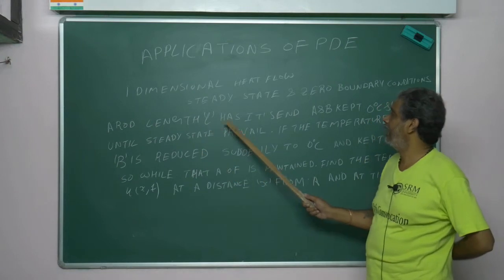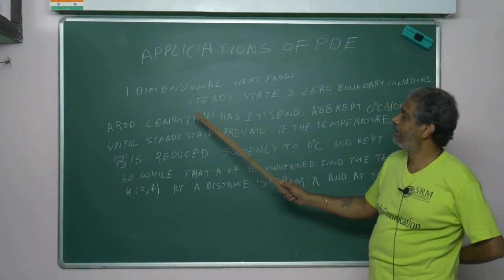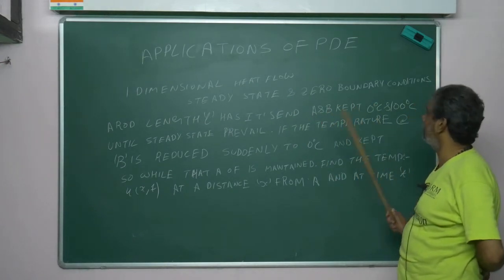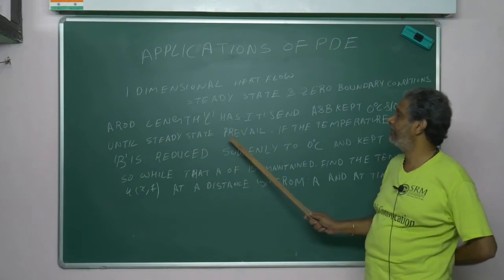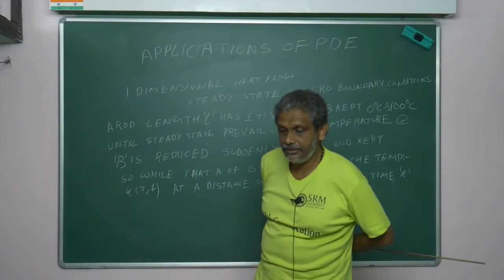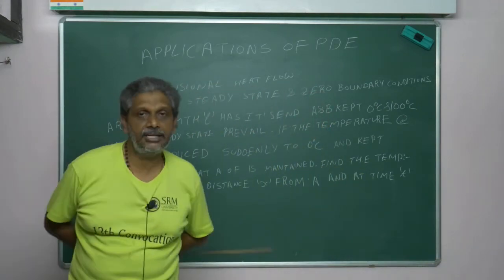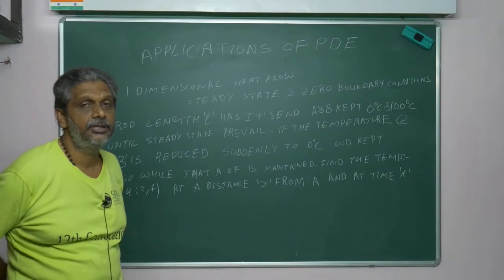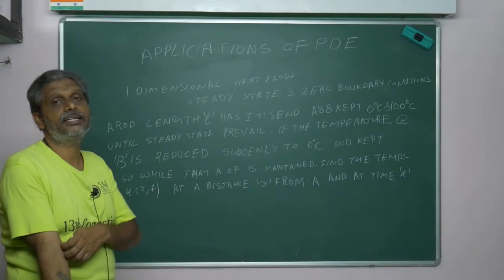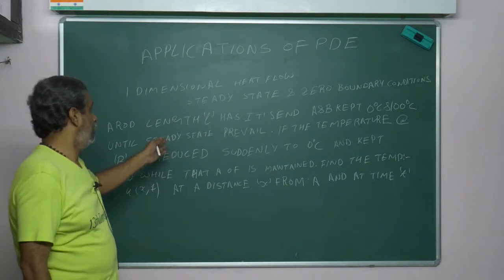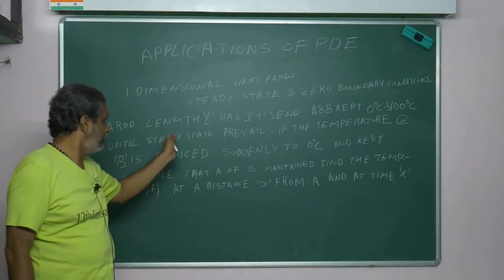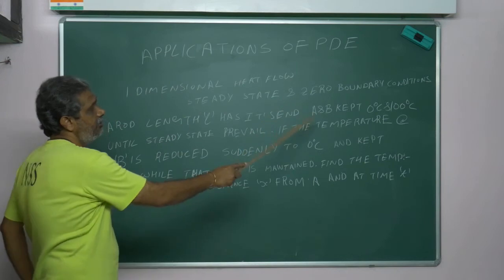A rod of length L has its ends A and B kept at 0 degrees and 100 degrees C until steady state prevails. What is the meaning of prevail? Prevail means until steady state, before breaking the steady state. So before breaking the steady state, this is the 0 and 100 degrees.